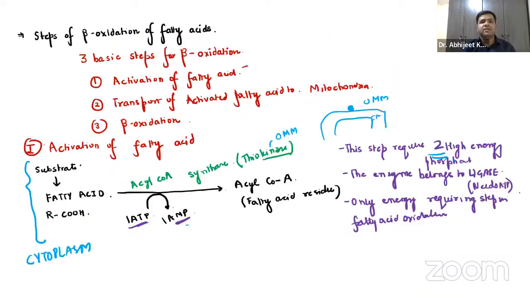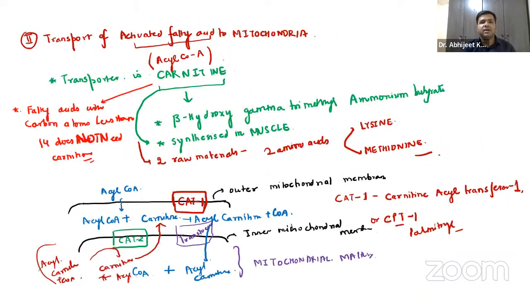Now, coming to the energetics part. Over here, I don't have space, so I'll write it over here. Let us first discuss the energetics of beta oxidation. Now, guys, you already know the question says palmitic acid. Palmitic acid has 16 carbon atoms, right?